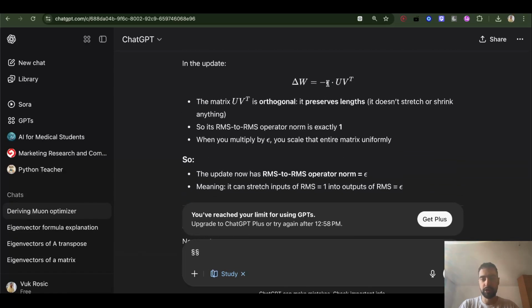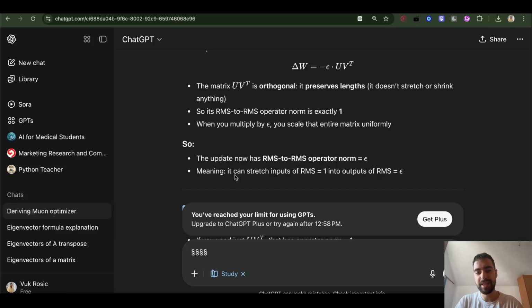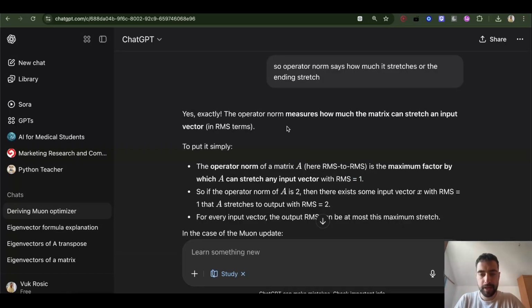So what that will cause is, after the stretch, it will stretch. So we will no longer have one RMS; it will be stretched, it will be more. I'm not sure if it can also be squished or not. So this update can stretch inputs of RMS 1 to outputs of RMS epsilon, whatever it is. So the average length of dimensions in the input is 1, but in the output it can be epsilon. So the operator norm measures how much the matrix can stretch an input vector in RMS terms.